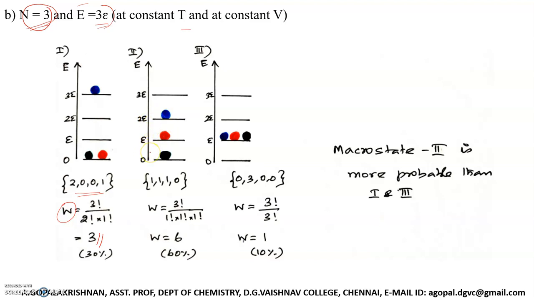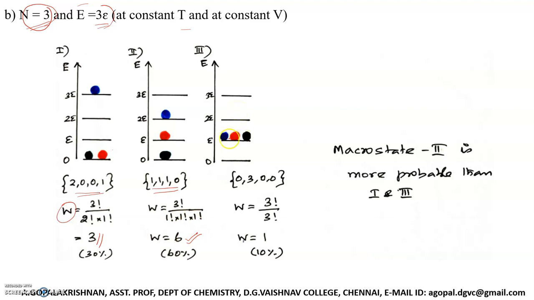The total energy is again 3E. So this is another possible arrangement. What is the macro state for this? The macro state is 1110. If you calculate the thermodynamic probability, you will get 3 factorial by 1 factorial into 1 factorial into 1 factorial, that gives you the answer 6.